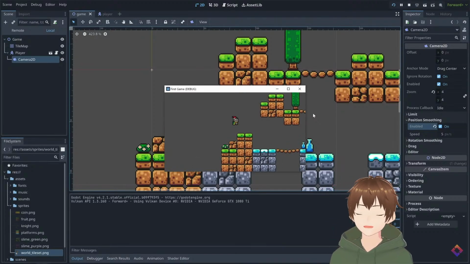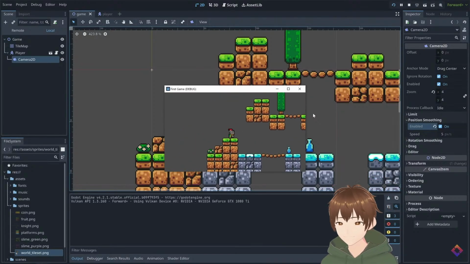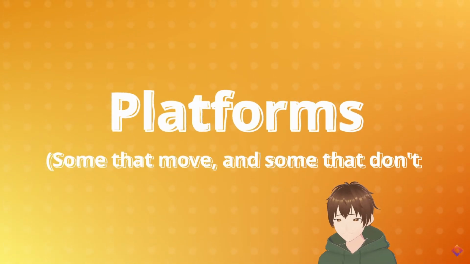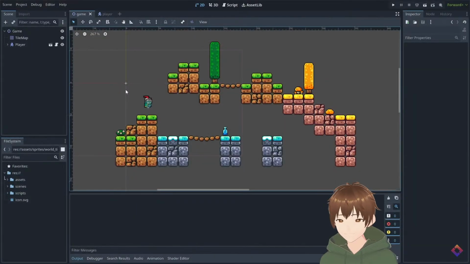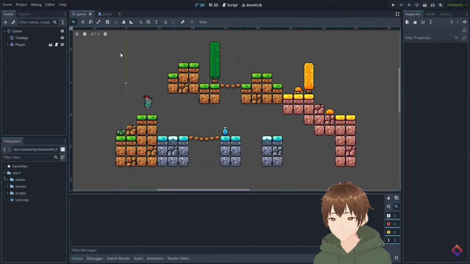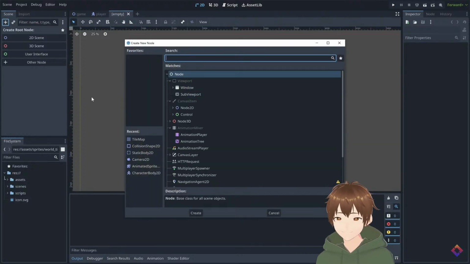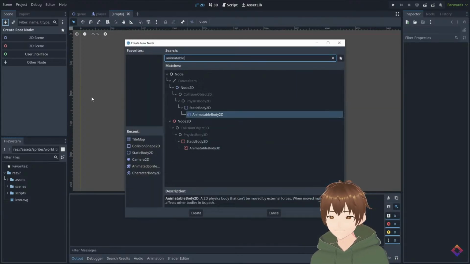So now we have a first draft of our game world, but so far everything is stuck to the grid. Let's start adding some dynamic and moving elements, such as platforms. Platforms, some that move and some that don't. So whenever we are creating a new element of our game, we begin by making a new scene. And for the root node here, I'm going to hit add and search for the animatable body 2D.